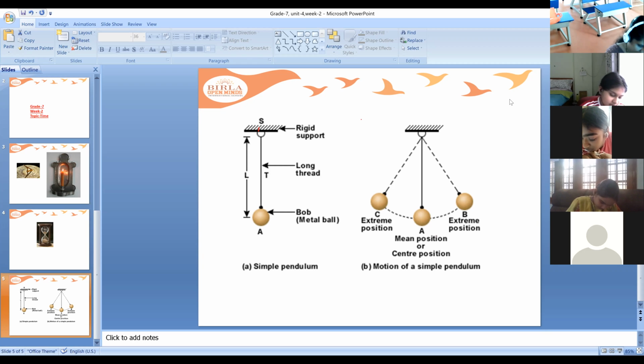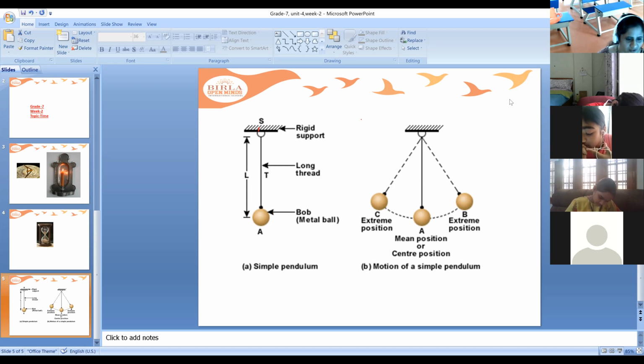Rotational motion is also there. Non-periodic is also there. Linear motion: linear is rectilinear only. Linear means straight line.